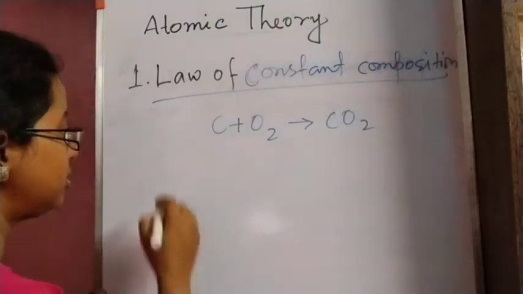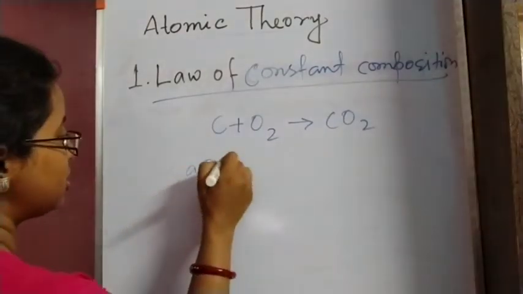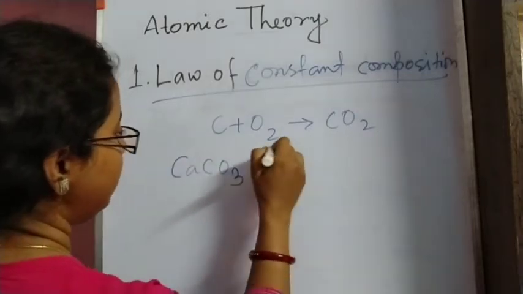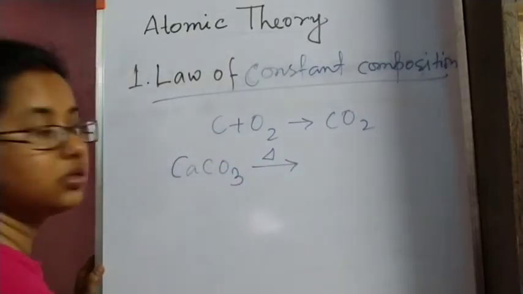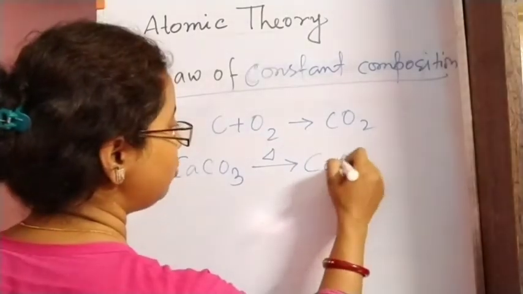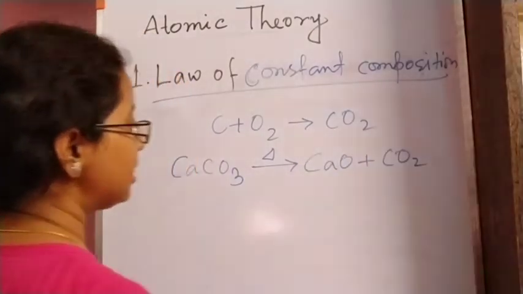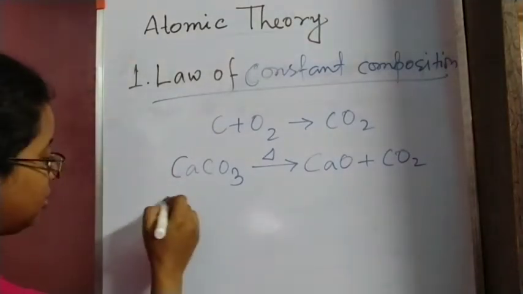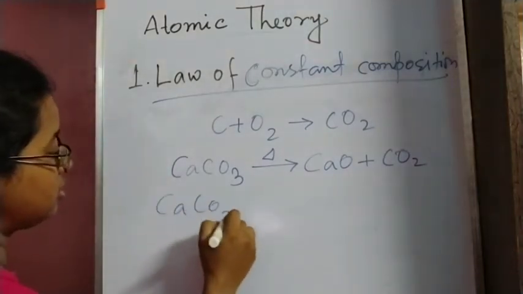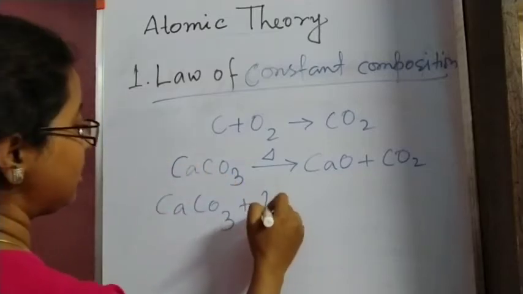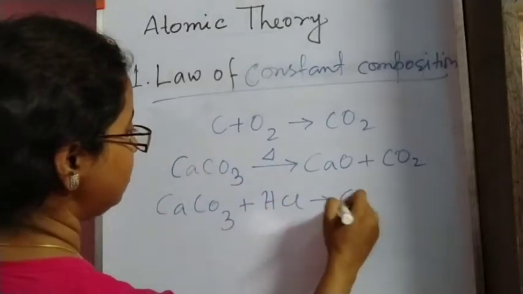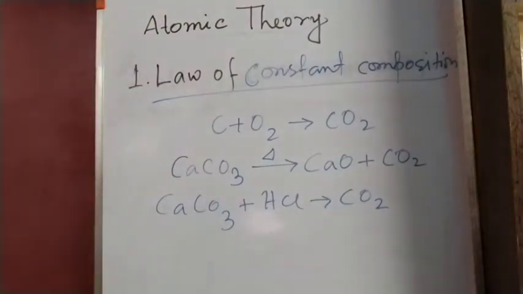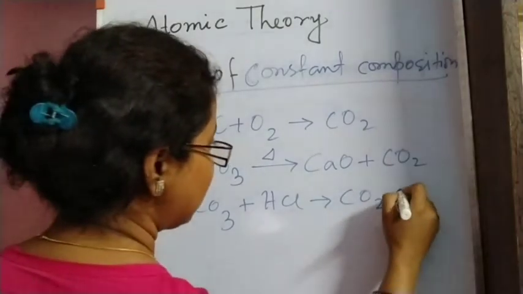Next we can get this carbon dioxide by decomposition of calcium carbonate, so CaCO3 gives CaO plus CO2. Again, suppose we add HCl to calcium carbonate, it will evolve carbon dioxide, so that also we can get.